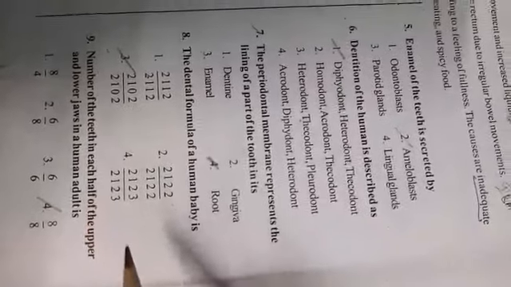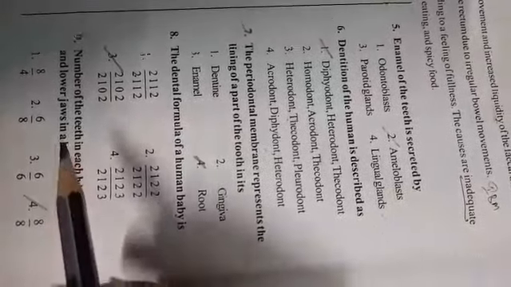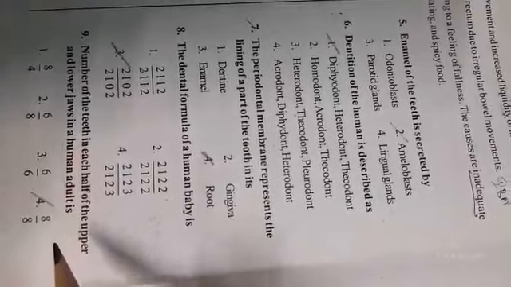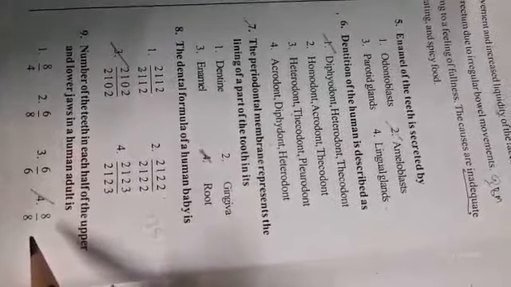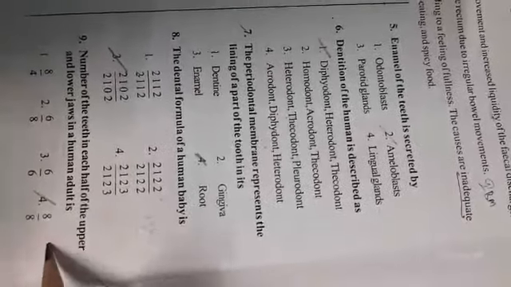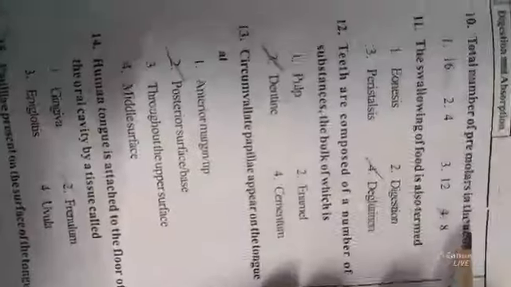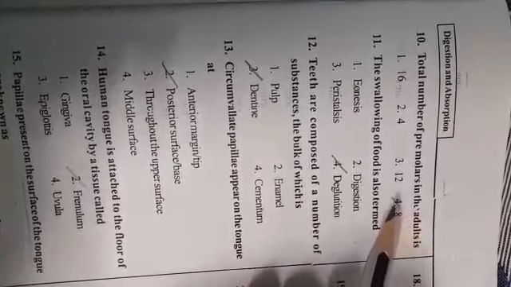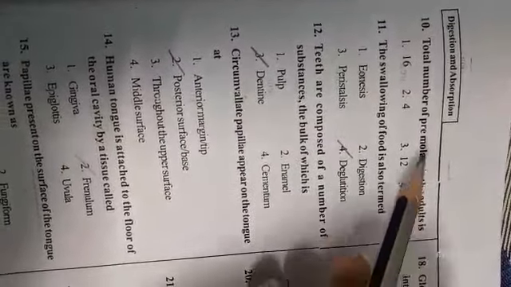Number of teeth in each half of the upper and lower jaws in human adult is 8 by 8, whereas in the children it is 5 by 5. The total number of premolars in the adults is, how many premolars?